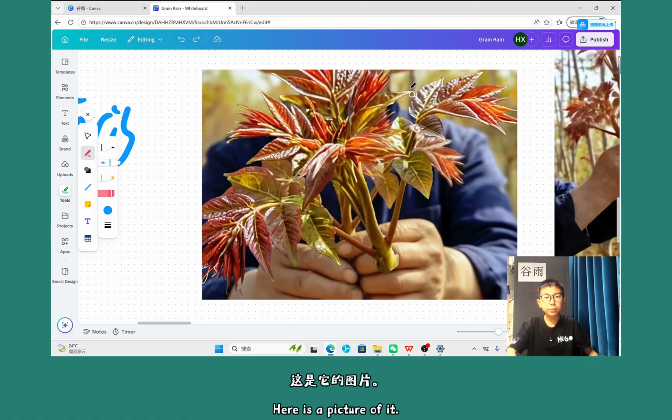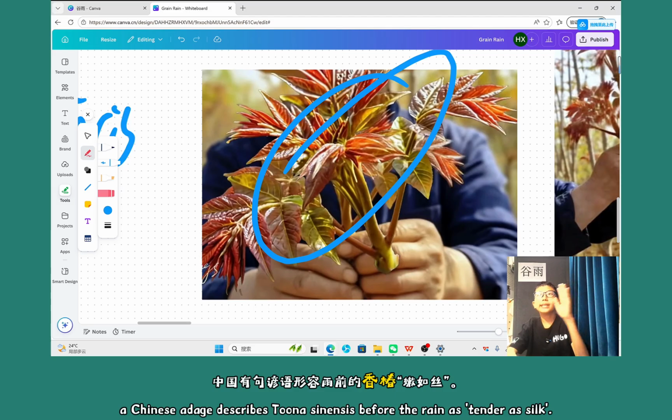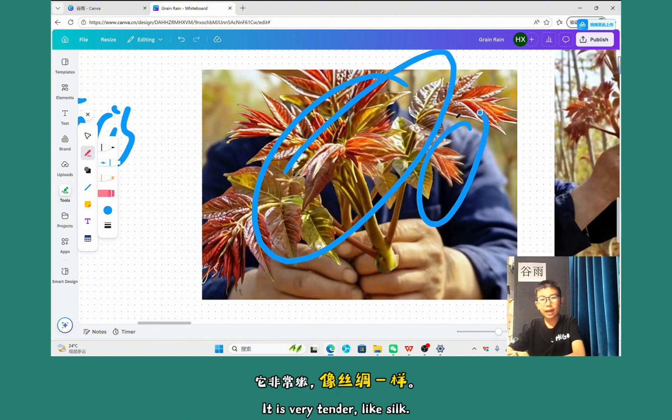This one is the picture of it. During the green rain, an old Chinese adage describes Toona sinensis before the rain as tender as silk.